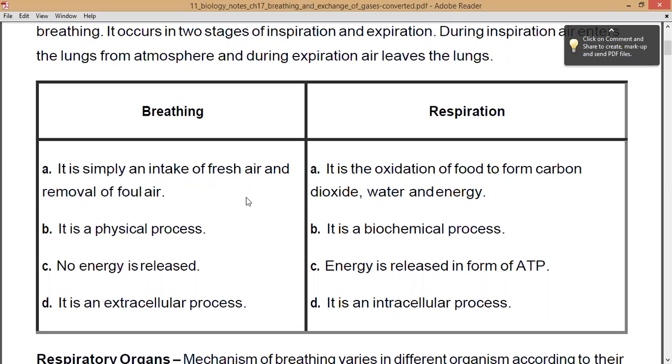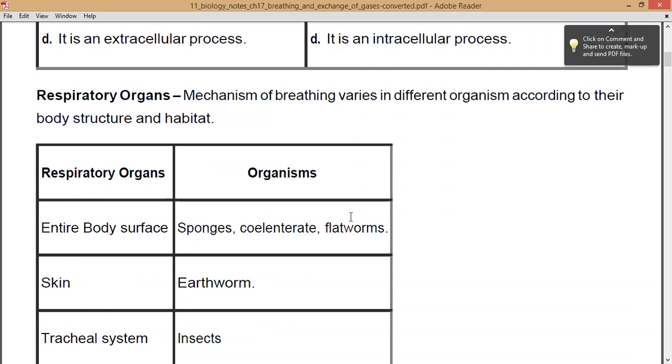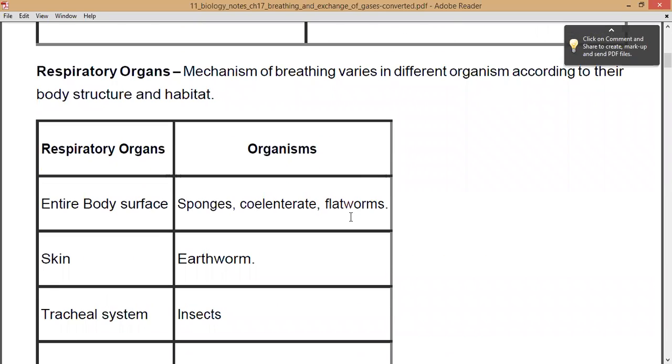So these are the four differences which are observed between breathing as well as respiration. Now, there are several respiratory organs, right? If we want to study the mechanism of breathing, then we need to understand that different organisms use different respiratory organs.